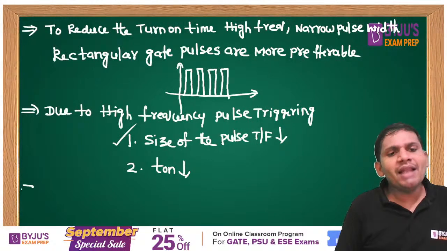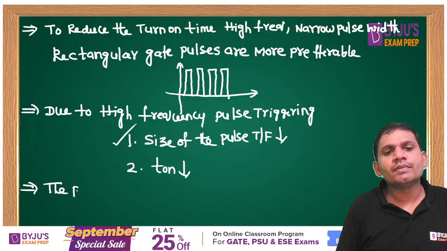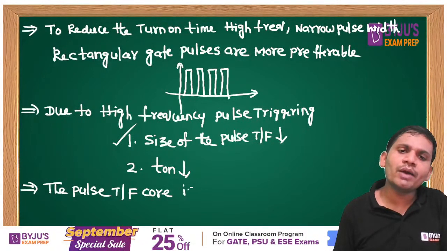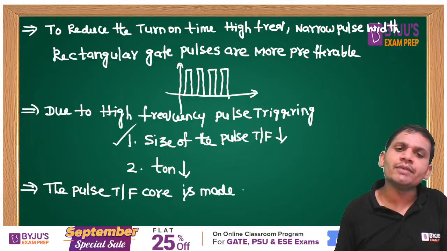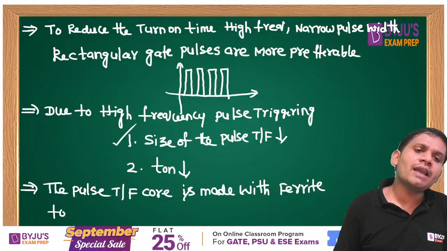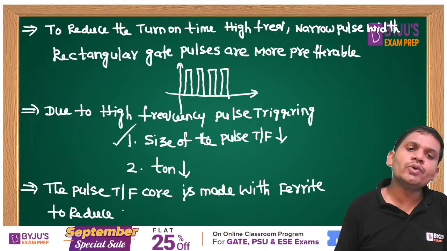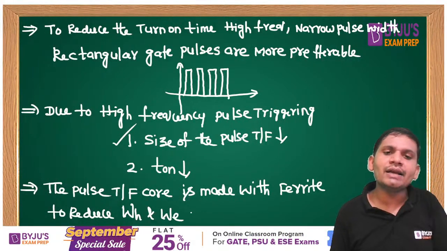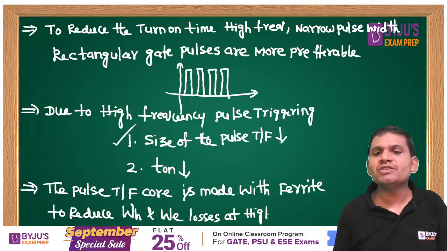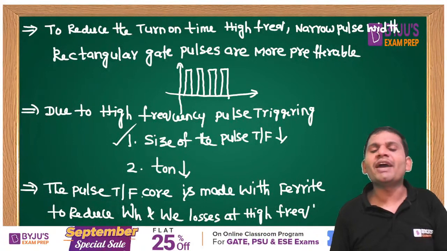A pulse transformer core is made with which material, students? Come on. The pulse transformer core is made with ferrite. Ferrite reduces hysteresis and eddy current losses, WH and WE, at high frequency. That's why the pulse transformer core is made with the ferrite core.